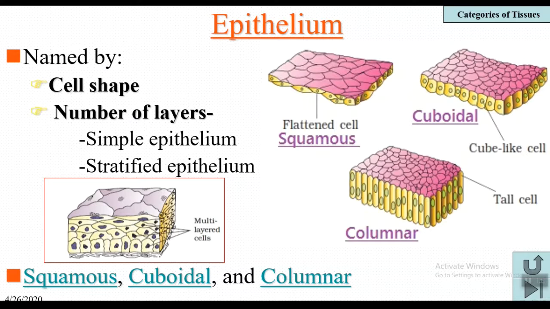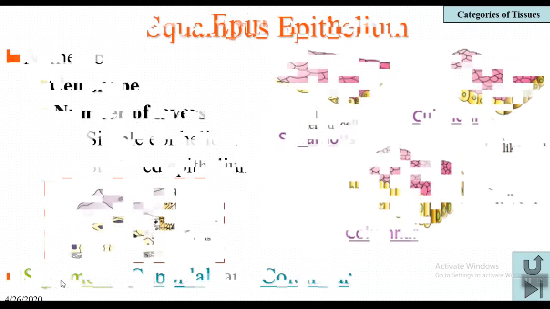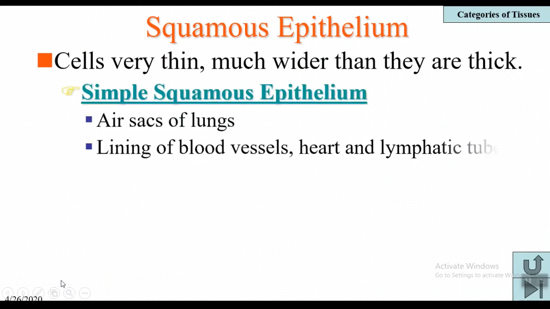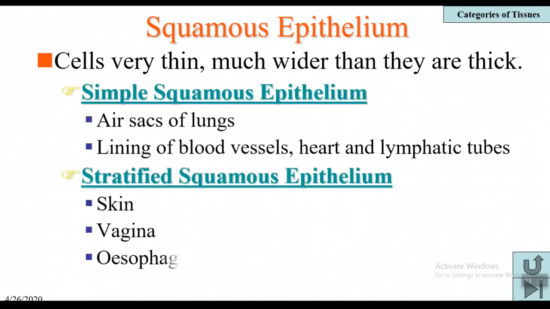Coming to the squamous epithelium. In the squamous epithelium, the cells are very thin and much wider than they are thick. Means the cells are tile-like and much thinner.